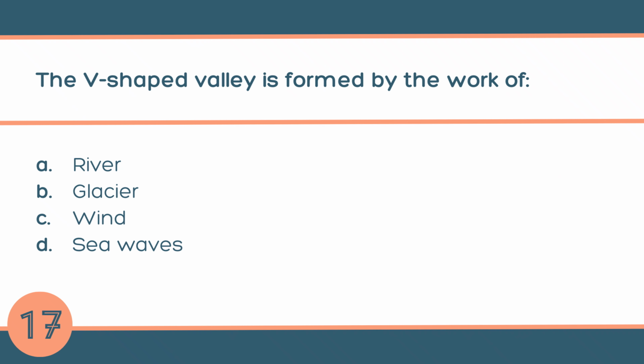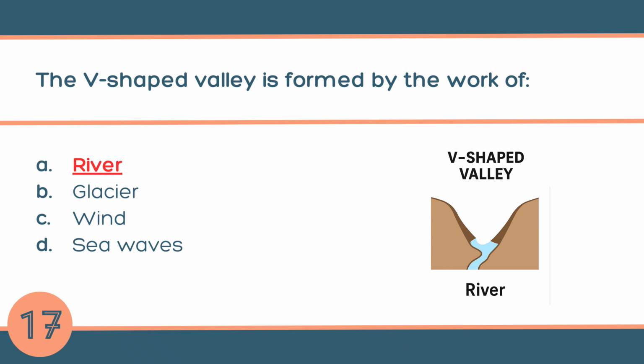Question number 17. The V-shaped valley is formed by the work of A. River, B. Glacier, C. Wind, or D. Sea waves. The answer is A. River. The V-shaped valley is formed by the work of a river. When a river cuts down into the land over a long time, it makes a deep, narrow valley with steep sides shaped like the letter V.